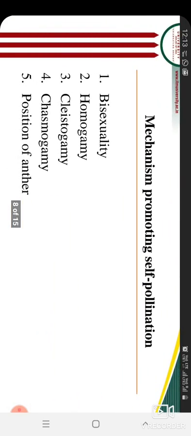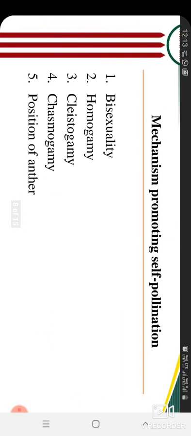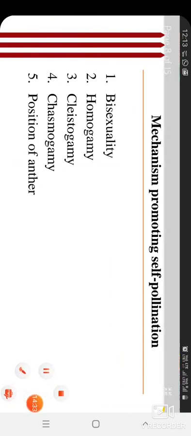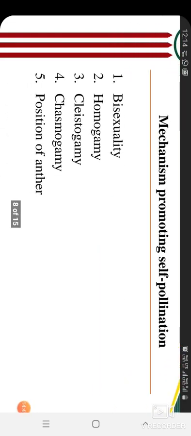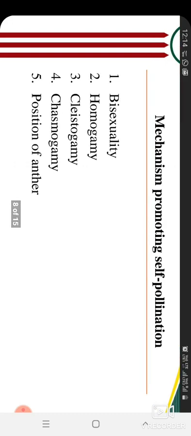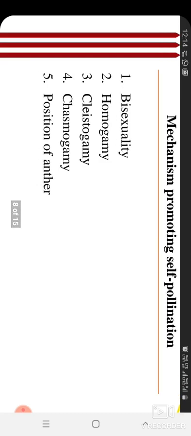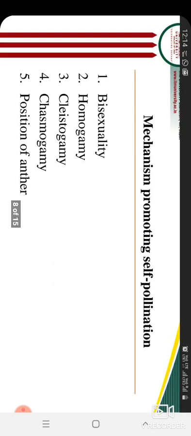Now we are talking about self-pollination. So what are the mechanisms which promote self-pollination? If the flower is bisexual, if there is homogamy, cleistogamy or chasmogamy, and the position of the anther. So these are the 5 points which promote self-pollination. If the flowers have these 5 features, then due to these reasons only are flowers able to do self-pollination.